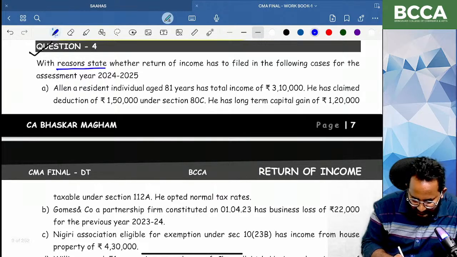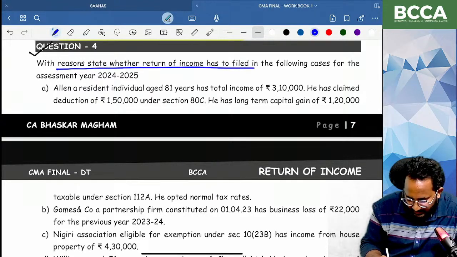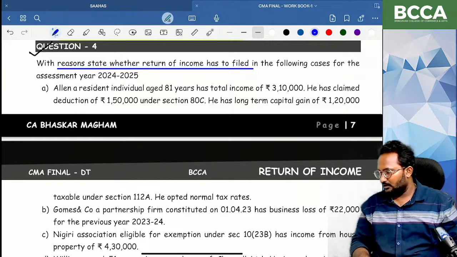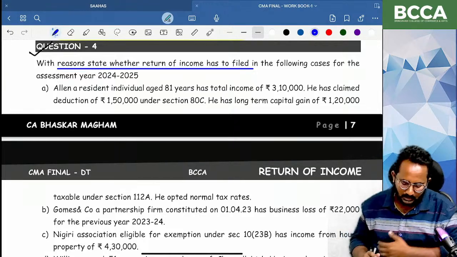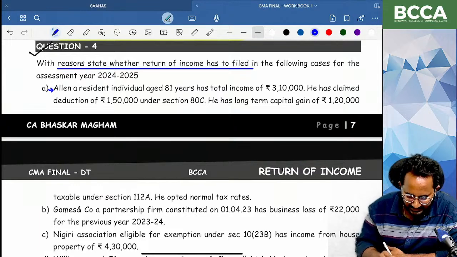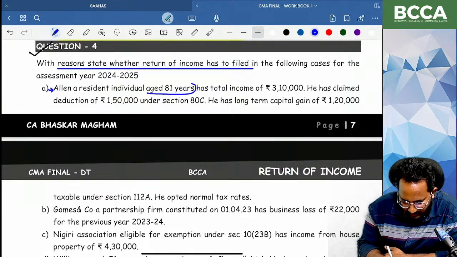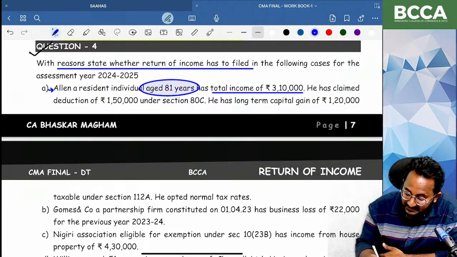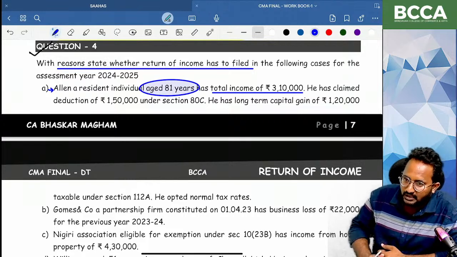State with reasons whether the return of income has to be filed or not. First one, please read carefully. Alan is a resident individual. Age? 81 years. His total income is 3,10,000, total income, not gross total income.